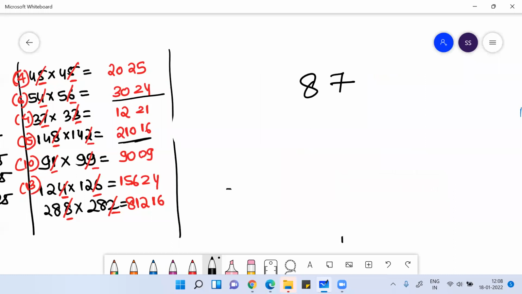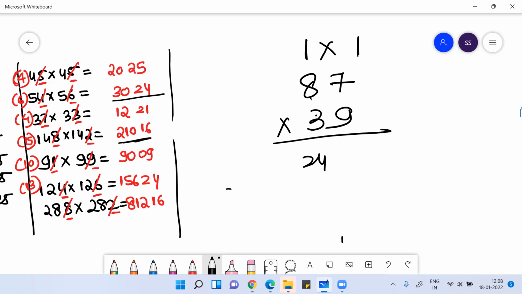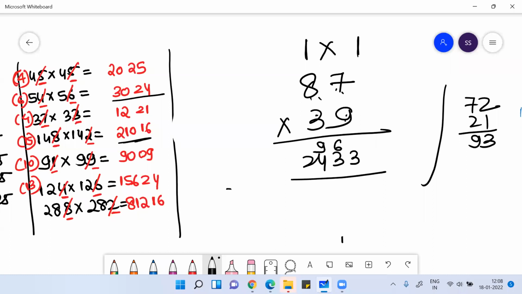What is 87 into 39? Crisscross method. What is 8 3s are 24? What is 9 8s are 72? 7 3s are 21. You are getting, add them. You are getting 93, right? 3 9 carry. 7 9s are 63. Right? 3 6 carry on the previous number. Okay, so now you'll get the answer. This is 3, this is 9, this is 13, 3 3 9. You can multiply like this.